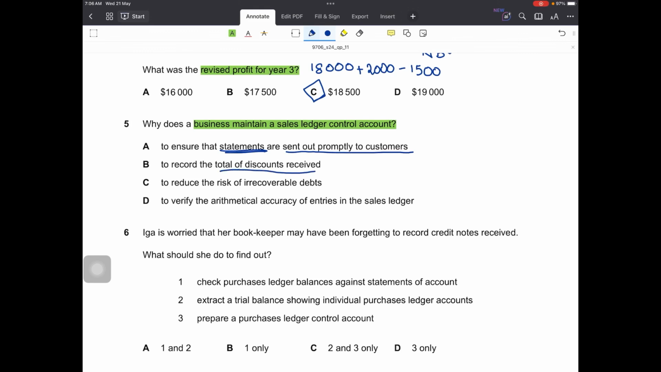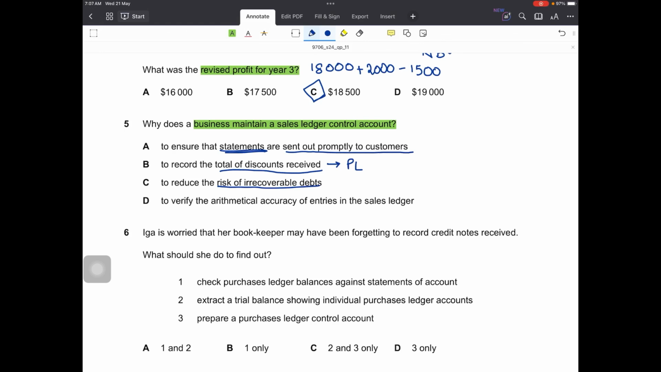Second is to record the total of discounts received. No, the total is recorded in the cash book whenever a transaction happens, then that is transferred to the discount received account. Moreover, discount received is maintained for purchases ledger, not for sales ledger control account. So this is again wrong. Third is to reduce the risk of irrecoverable debts. No, we adopt other policies to reduce the chances of irrecoverable debts, such as we stop supplying on credit to some doubtful customers. We offer cash discounts on prompt payments to encourage customers to settle their dues on time, etc. But again, that is not why we prepare SLCA.